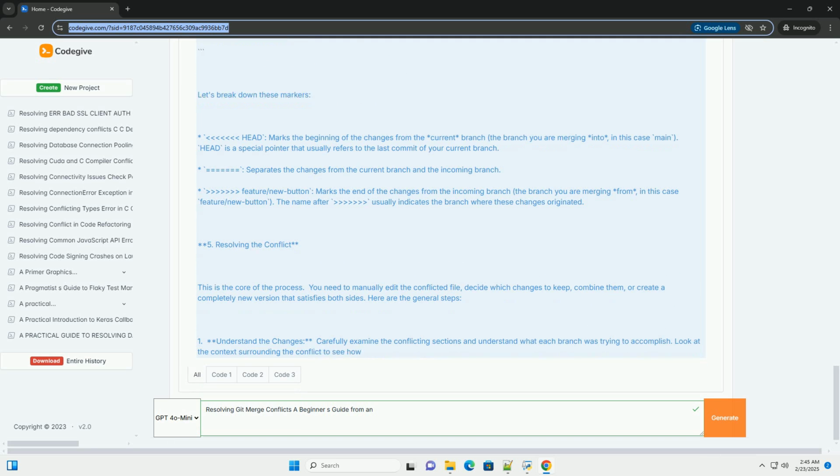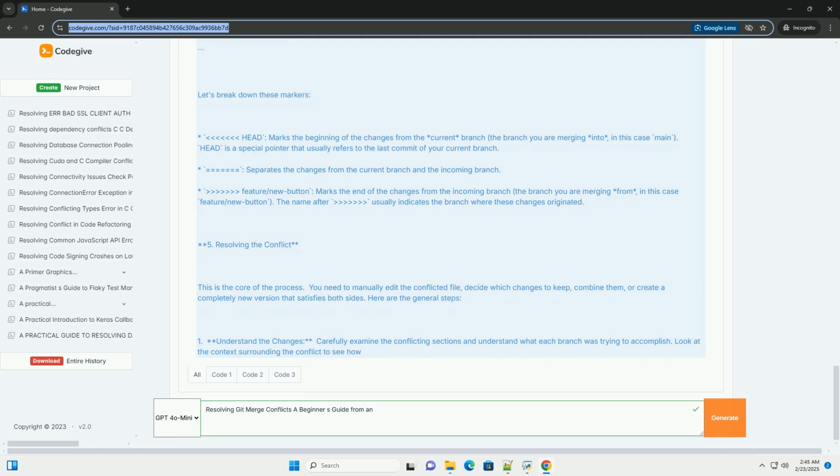3. Edit the file. Open the file in a text editor and manually resolve the conflict. This involves removing the conflict markers and modifying the code to reflect your chosen resolution strategy.